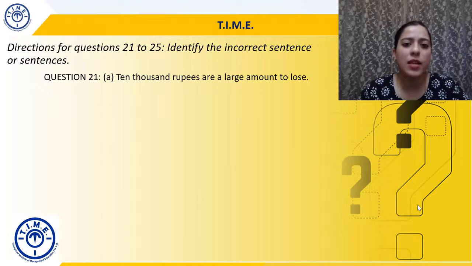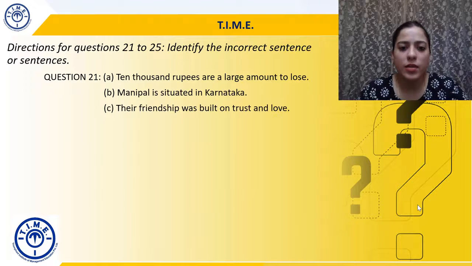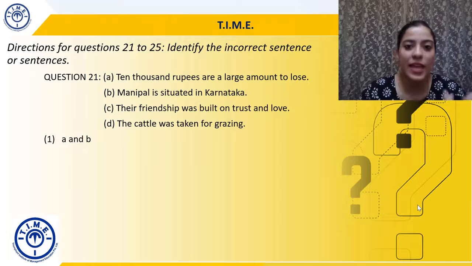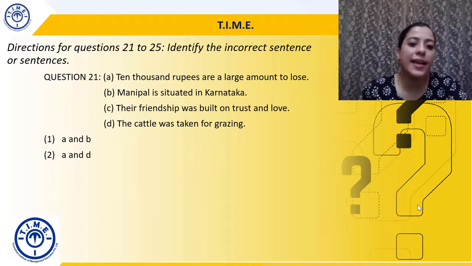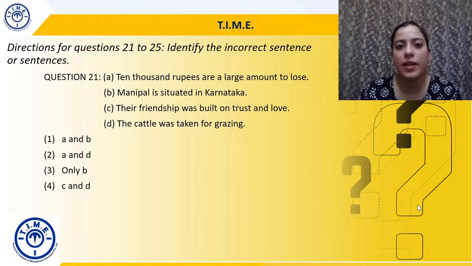A, 10,000 rupees are a large amount to lose. Manipal is situated in Karnataka. Their friendship was built on trust and love. The cattle was taken for grazing. And your options are A and B, as in A and B are incorrect. A and D are incorrect. Only B is incorrect. C and D are incorrect.